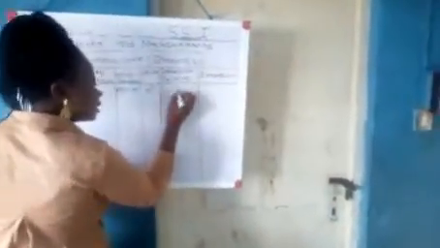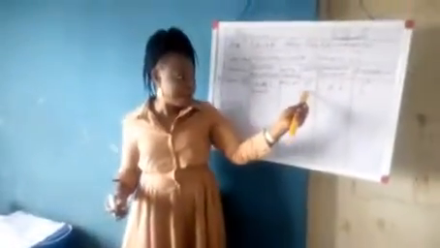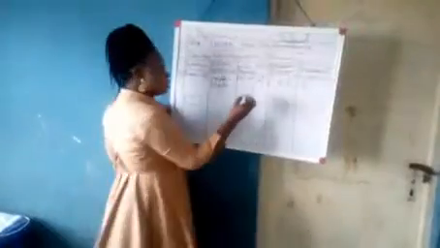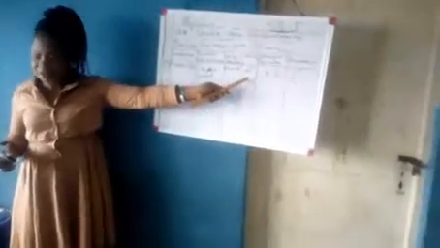Capital letter in dimension. So what we have there is length 1 and length 2. So it's length times length. Length times length is L square. So the dimension of area is capital L square, and the unit of area is meter square. The dimension of area is capital L square and the unit is meter square.